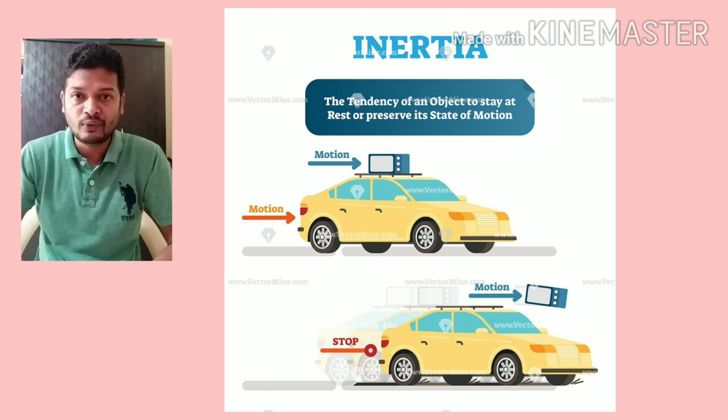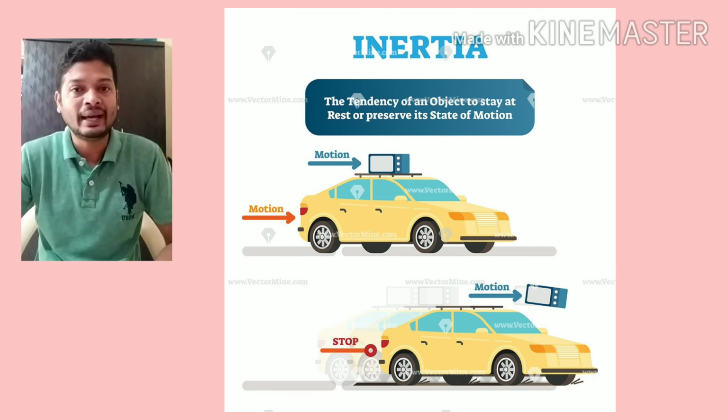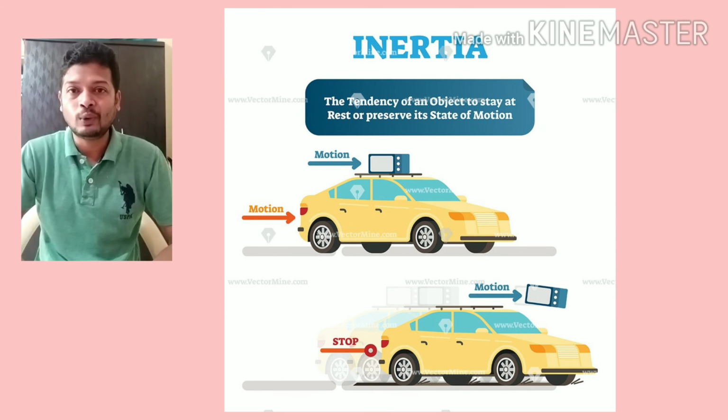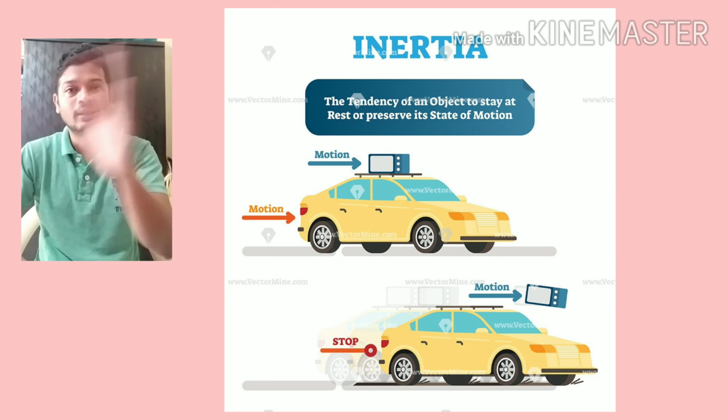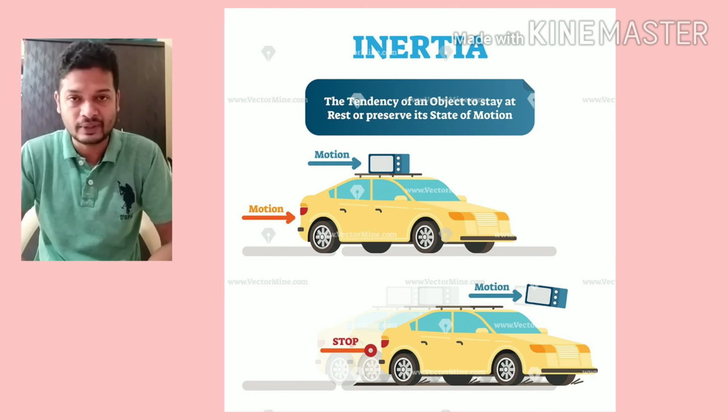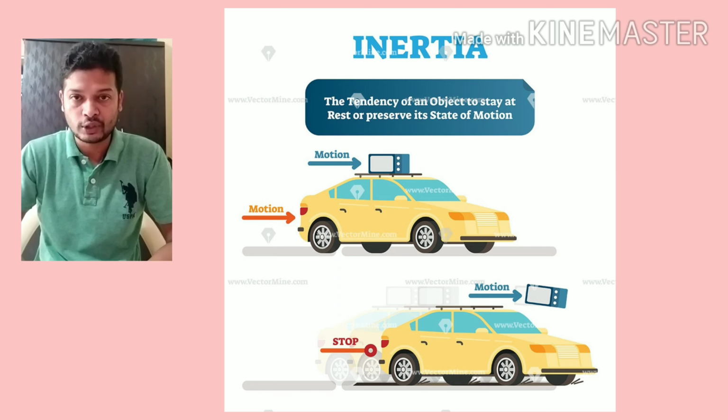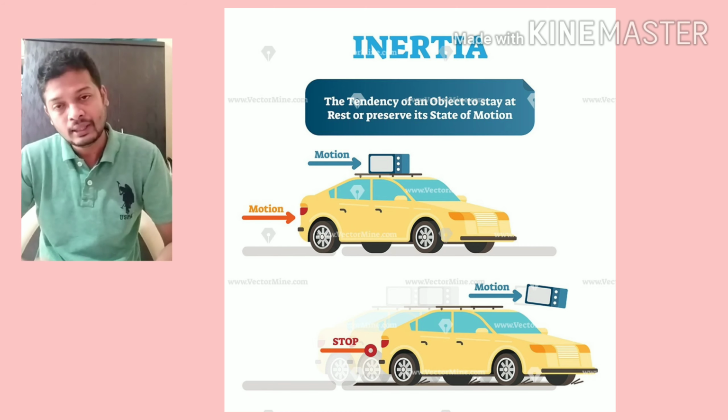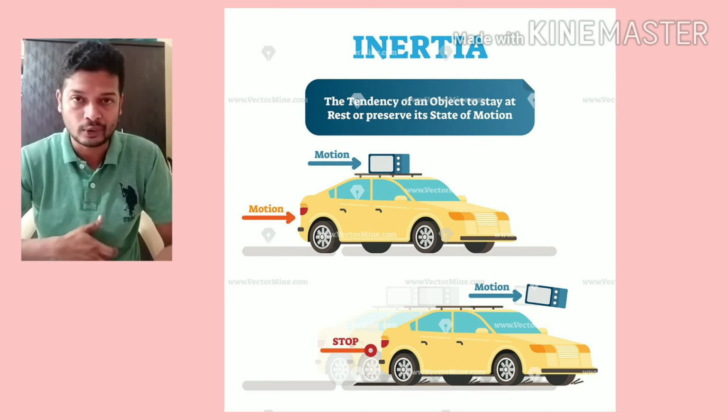Same thing happens when, suppose there is luggage kept on top of a car, not tied properly, and the car is moving. If the brake is applied, what will happen? The luggage will come forward and fall down on the road in front of the car. Why did this happen? When the car was in motion, the luggage was also in continuous motion. When the brake was applied, the car stopped, but the tendency of the luggage was to be in a state of motion, so it still continues to move forward.